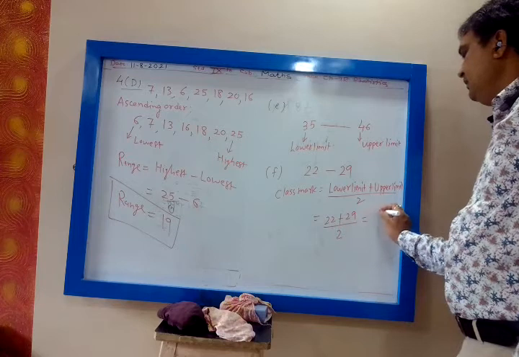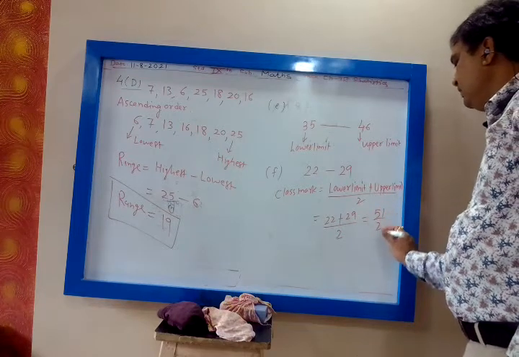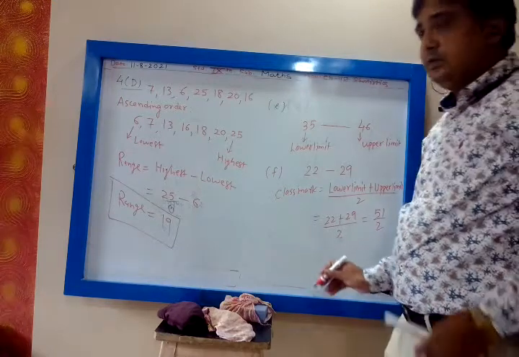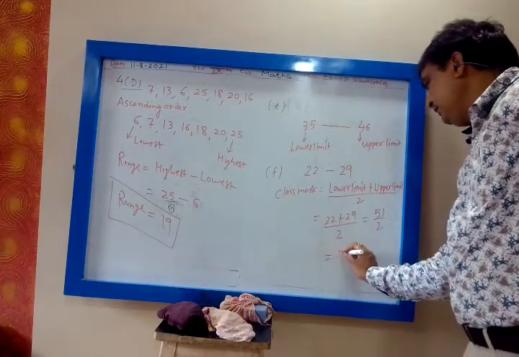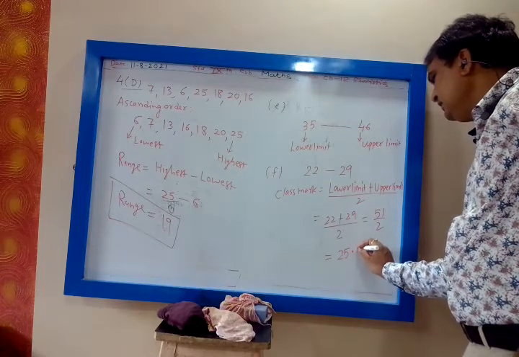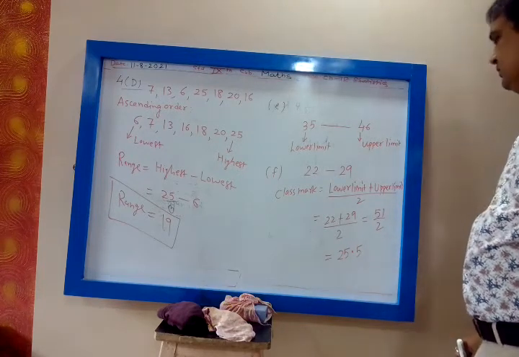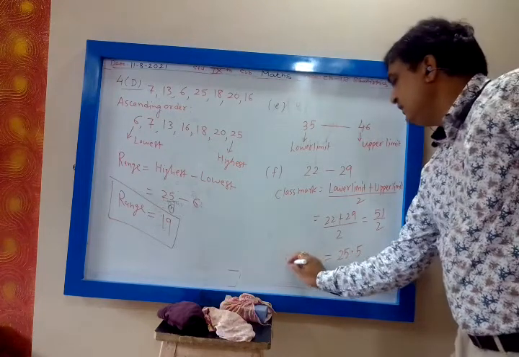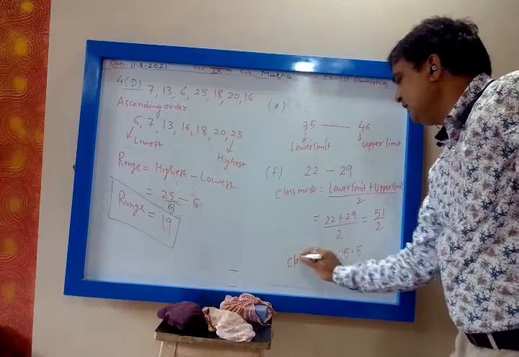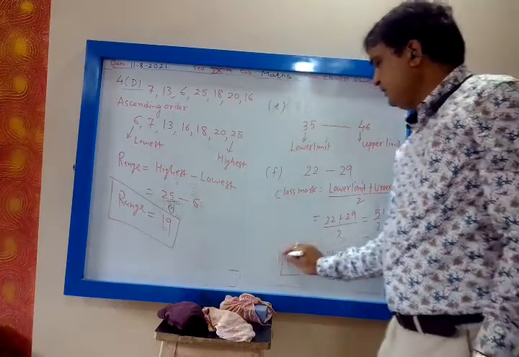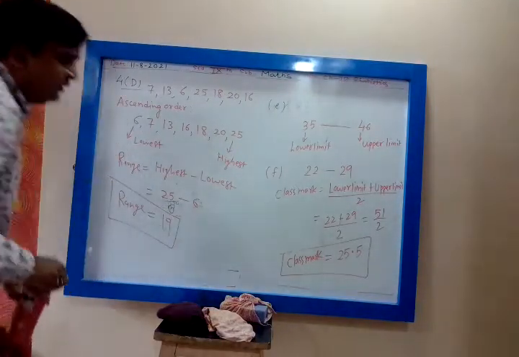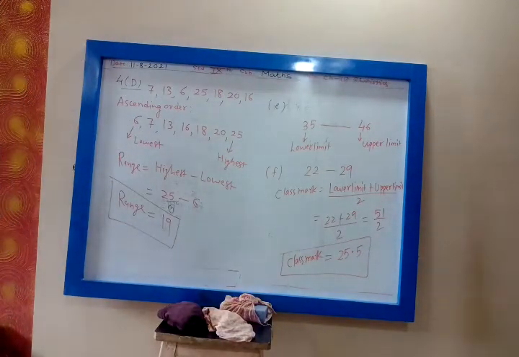That is 51 divided by 2. So that is 25.5. What answer are you getting, my dear? 25.5 is the class mark.